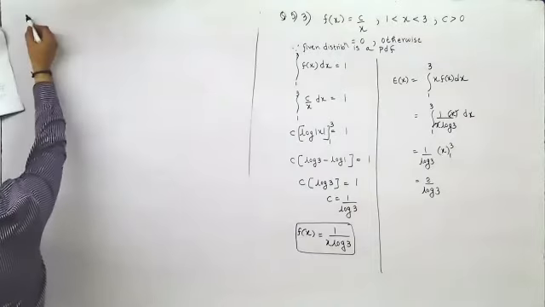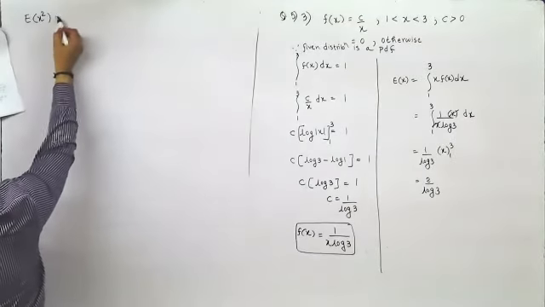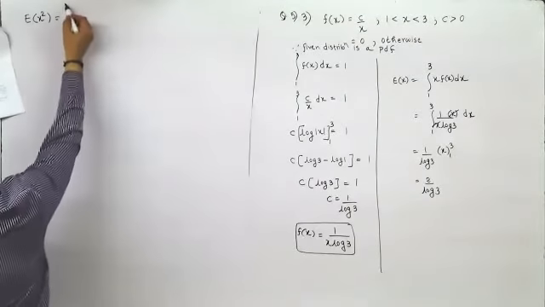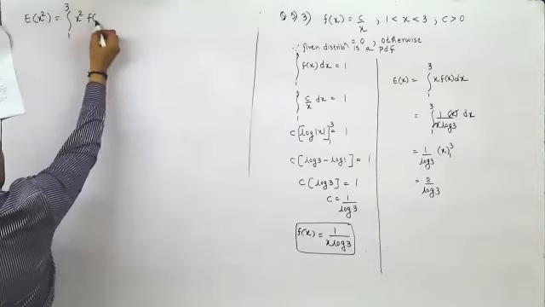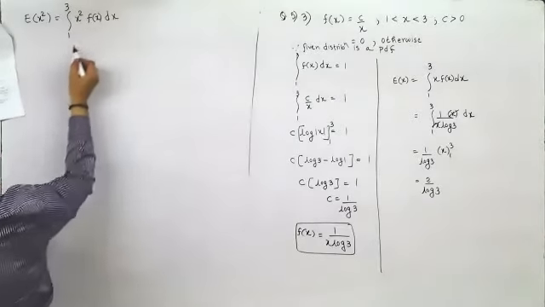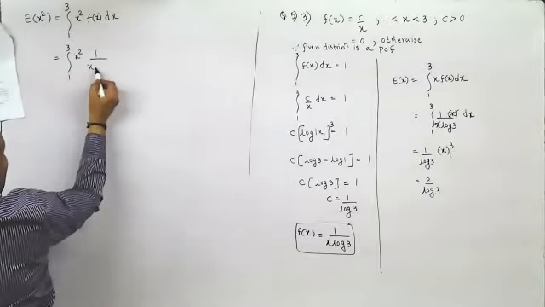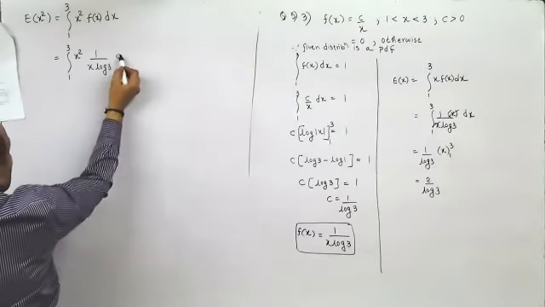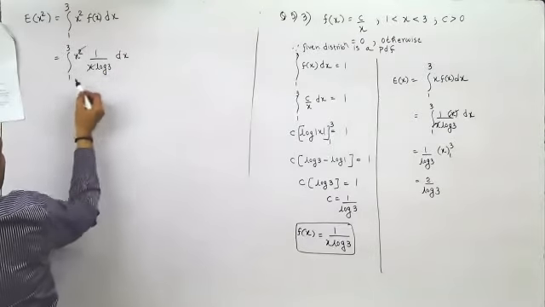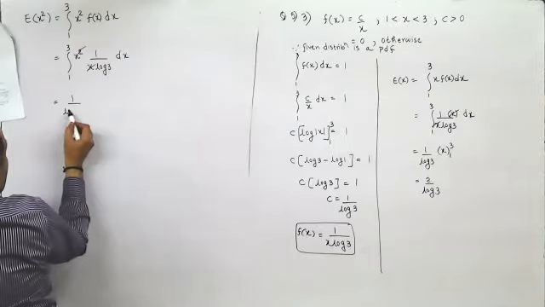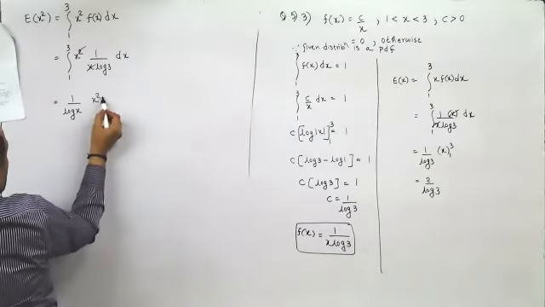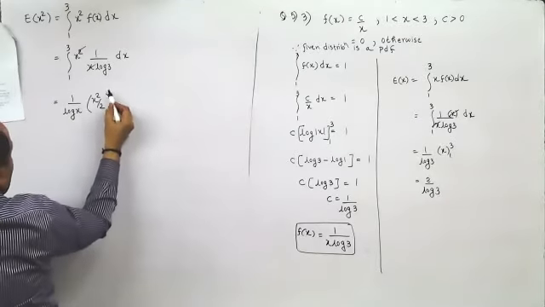Next, when I take E of x square, it would be the integral from 1 to 3 of x square into f of x dx. What is x square into 1 by x log 3 dx? X and x get cancelled. Take 1 by log 3 out. Integration of x is x square by 2 between 1 and 3.